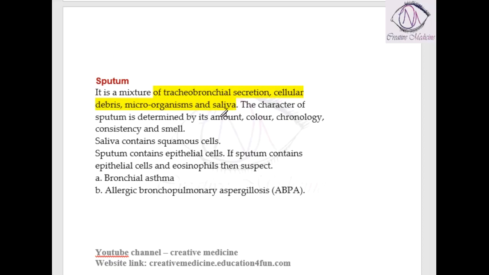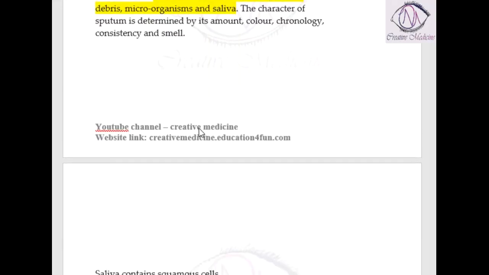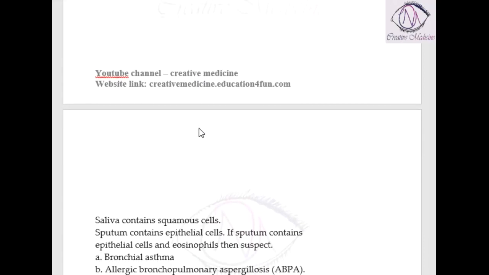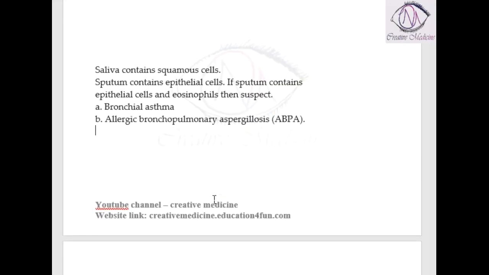Once the sputum is released by a person, we should see the amount of sputum, and we should assess the color, chronology, consistency, and the smell of the sputum. Now, the main differences seen between saliva and sputum: saliva contains squamous cells, whereas sputum contains epithelial cells, because saliva is produced from the mouth, whereas sputum is produced from the tracheobronchial tree and the lungs.